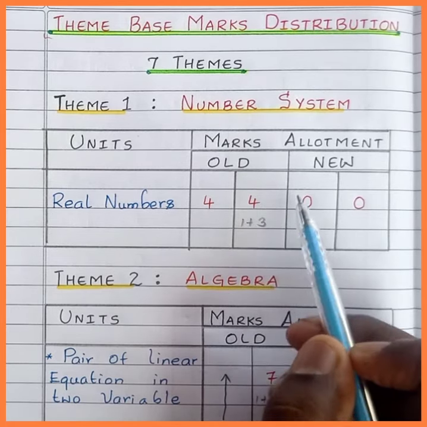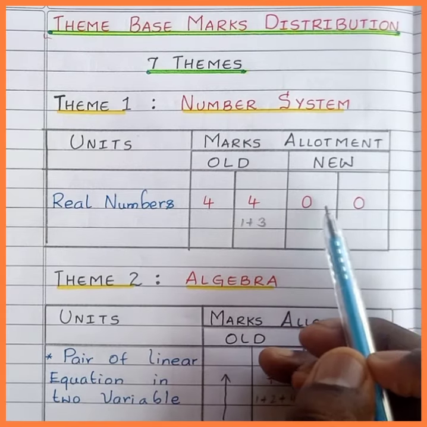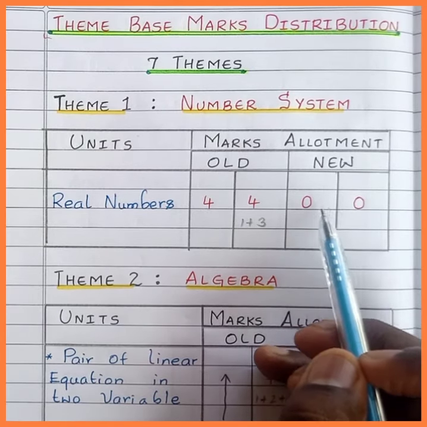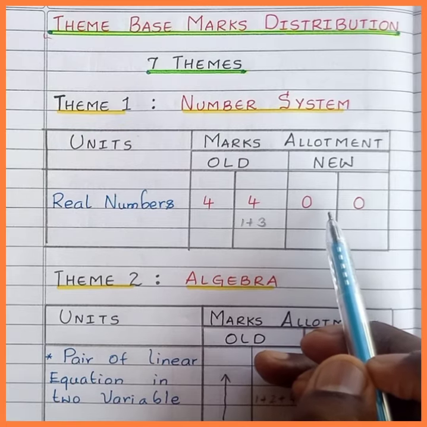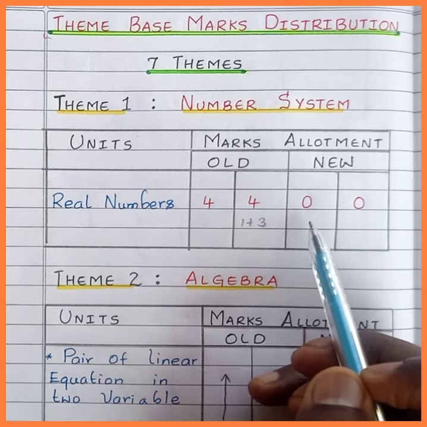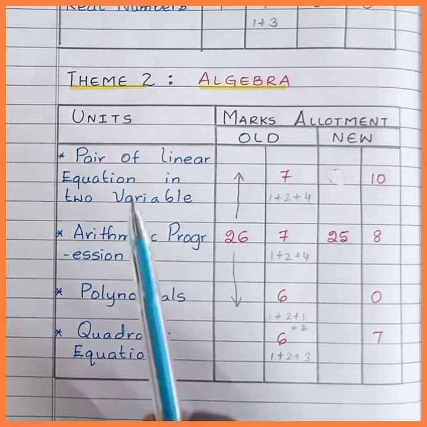Now, this was last year's question paper. What I analyzed, we used to get 1 mark 1 question and 3 mark 1 question from the unit real numbers, but for this year it is 0.